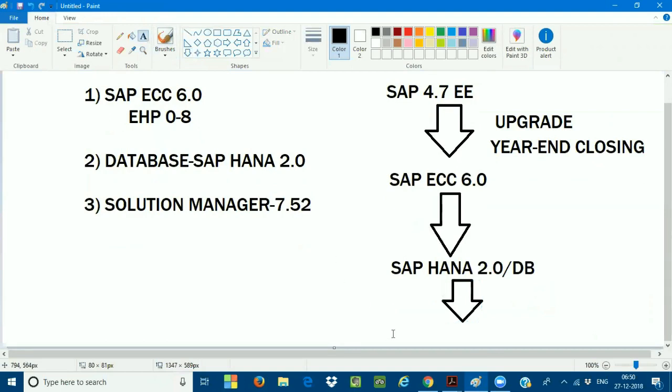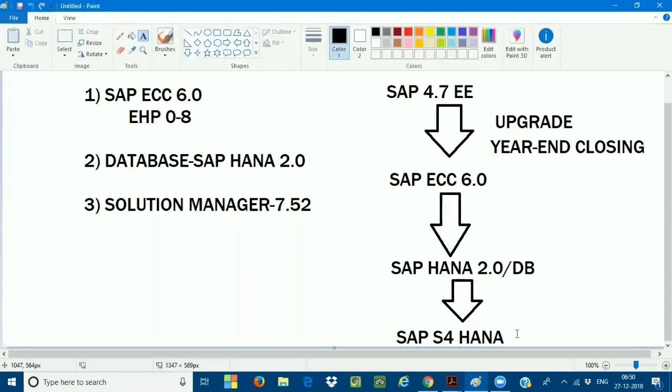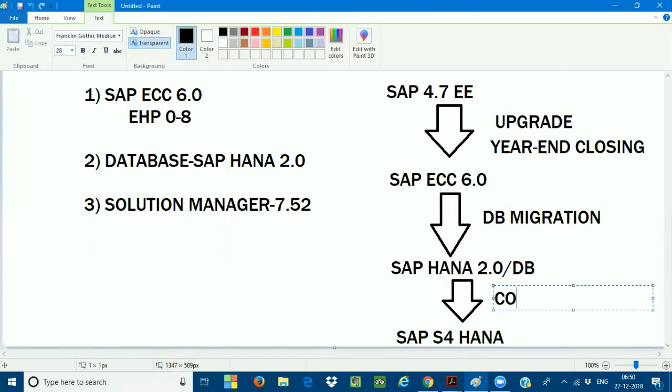Very, very important. These are the steps actually. So this is the DB migration and this is the SAP S4HANA conversion here. In total there are three steps involved in this. First one is upgrade. Second one is DB migration. And third one is system conversion. Here I'm going to be calling it a conversion. Very, very important.